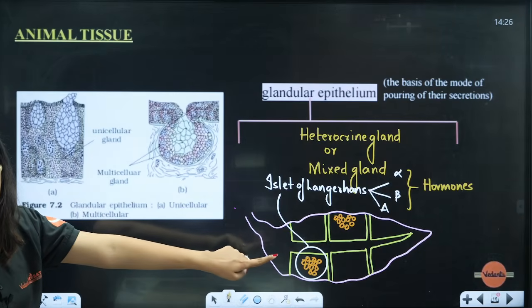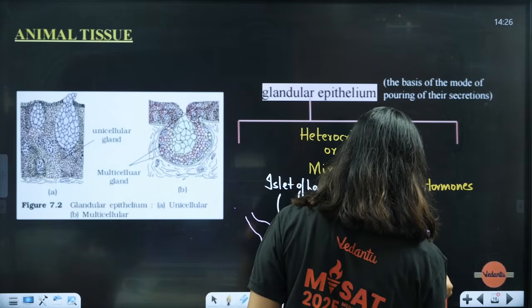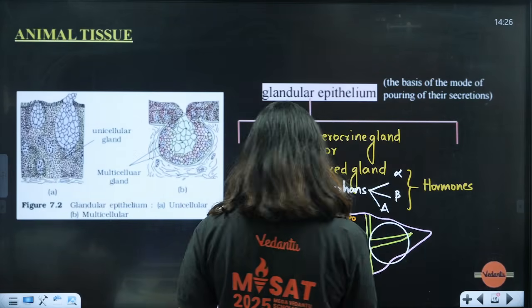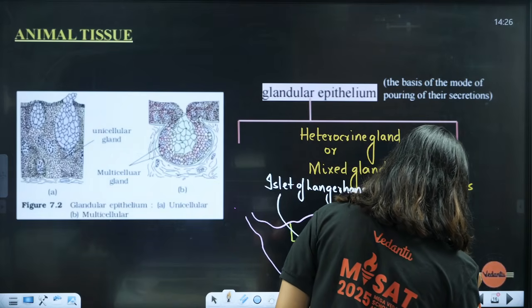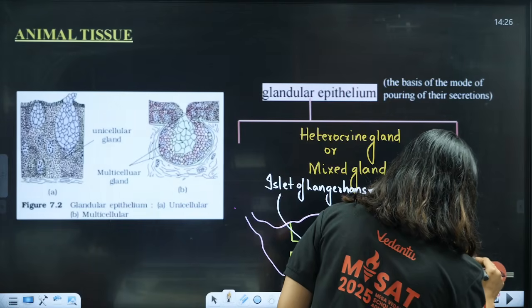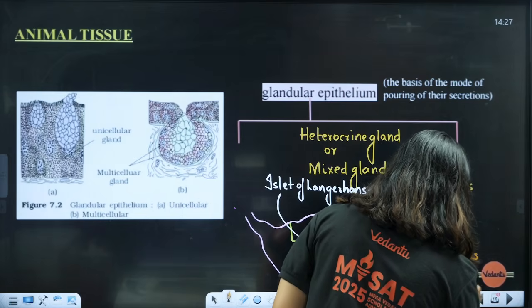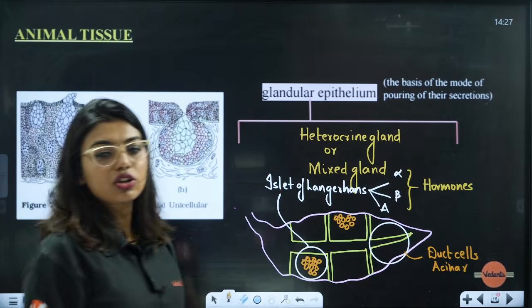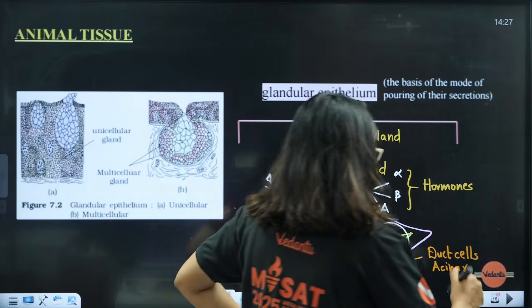Then students, if you look at the structure again, you will notice some other cells are also there. They are called the duct cells. Now, these duct cells are actually exocrine in activity. They are also called acinar cells. They will be adding certain secretions into the body.